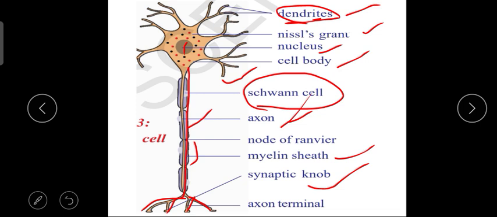So we know that the nerve cell is the structural and functional unit of the nervous system. Our nervous system consists of more than 100 billion of them, which communicate with each other in a specific manner. Information is transferred from the dendrite of one nerve cell to the axon of another nerve cell through a connection we call a synapse, from where the information is transmitted from one nerve cell to another.